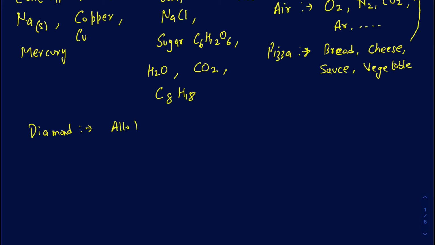Since it's an allotrope of carbon, and carbon is actually an element, it's going to be a pure substance, and further categorizing the pure substance, it's going to be an element. So sometimes they would ask you whether it's a pure substance or a mixture, and sometimes they even ask you to further categorize it. So you want to make sure you are able to further categorize it into the elements and the compounds.